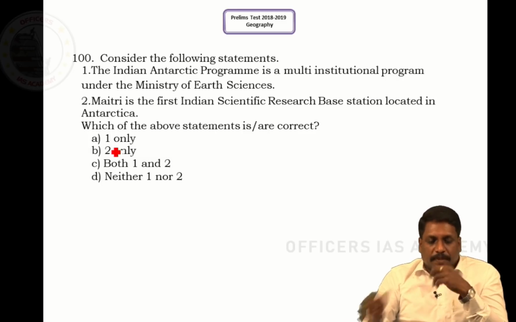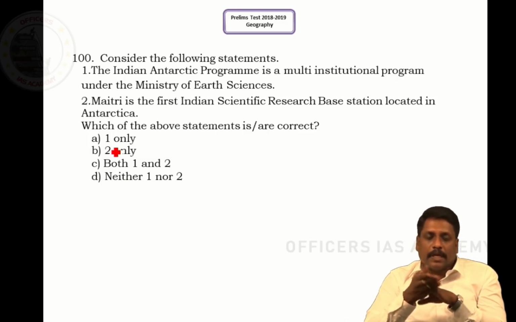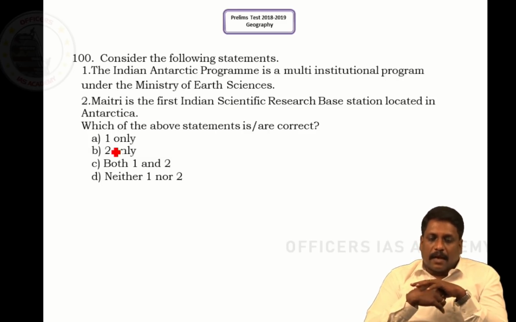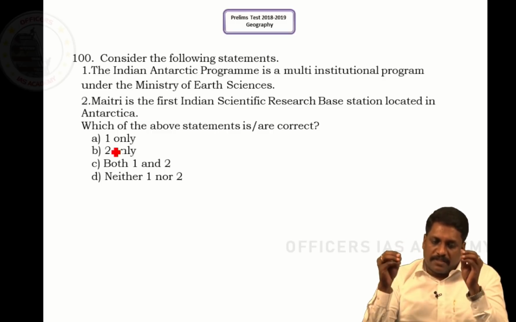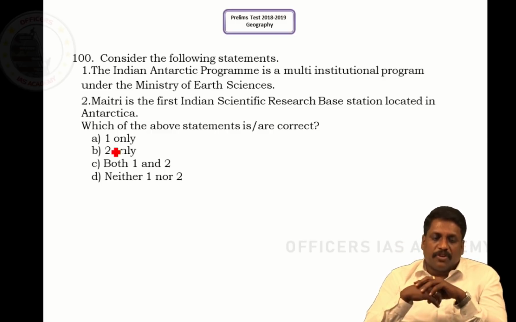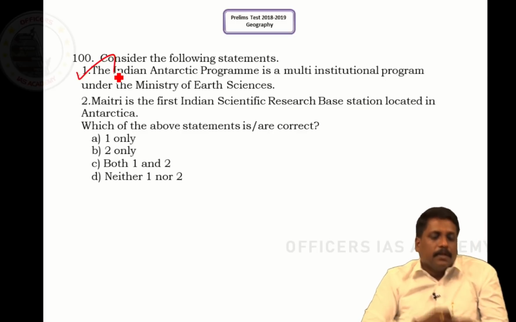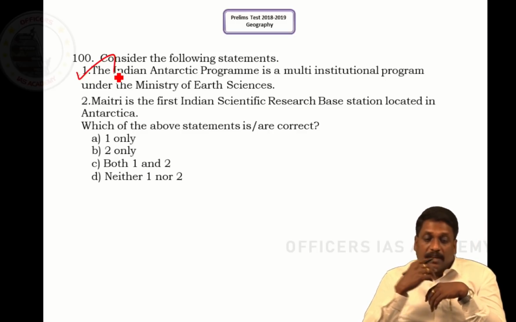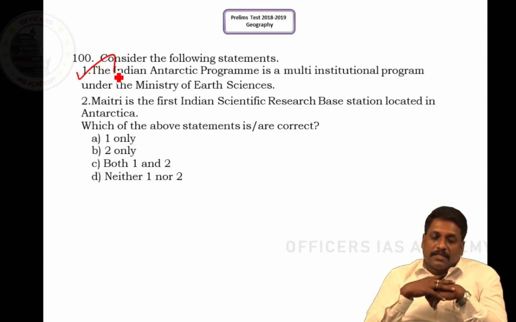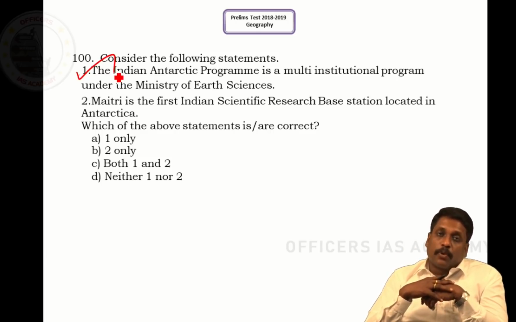Coming to the final question. Consider the following statements. The Indian Antarctic Program is a multi-institutional program under the Ministry of Earth Sciences. This is obviously perfectly right. Statement 2 says Maitri is the first Indian scientific research base station located in Antarctica.